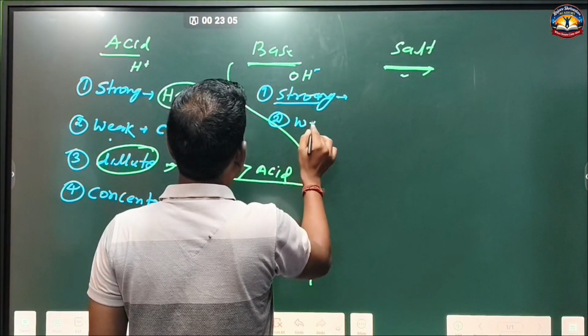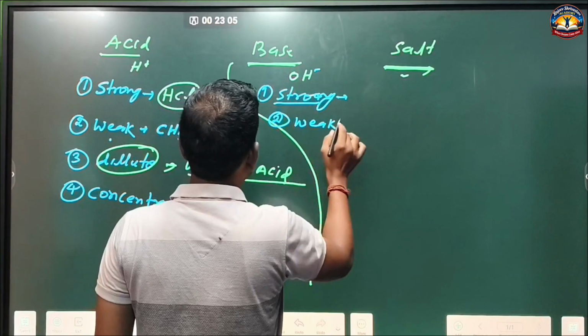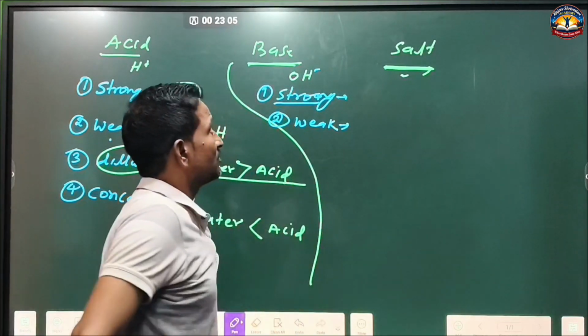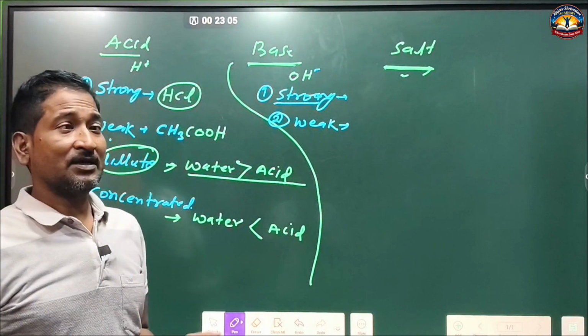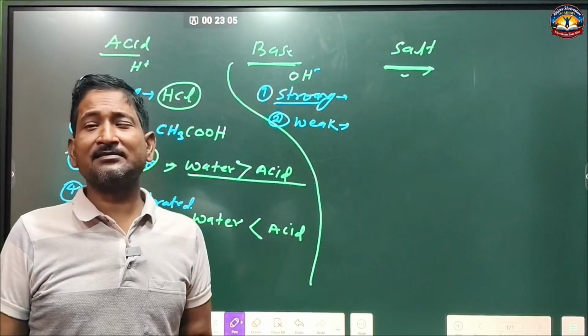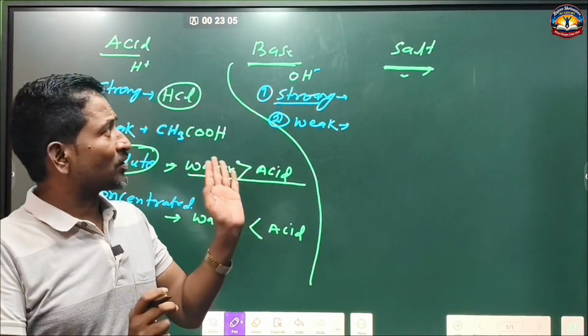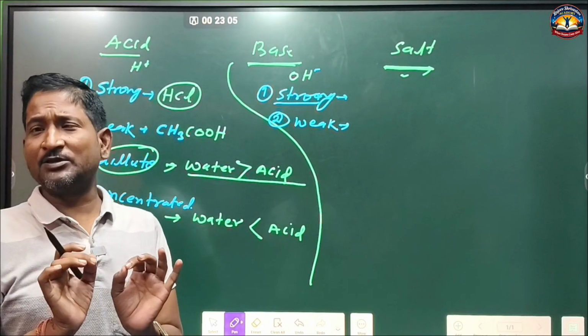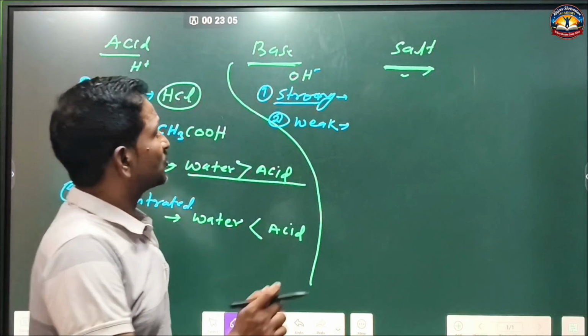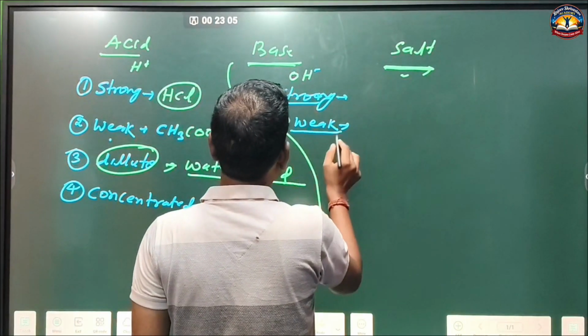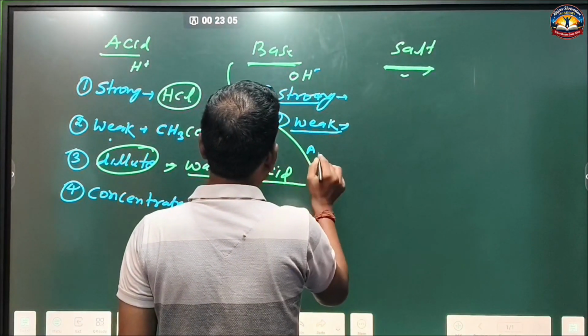Weak base. A base which releases less hydroxide ion when dissolved in water is called a weak base.